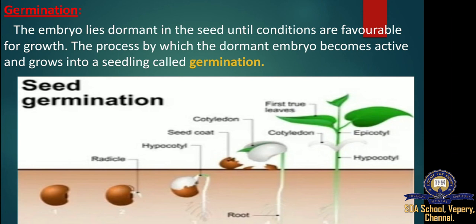Seed germination. After the seed has made it to a new location and is covered with dirt, it can begin germination. Germination is the process of a seed developing into a new plant. First, environmental conditions must trigger the seed to grow.